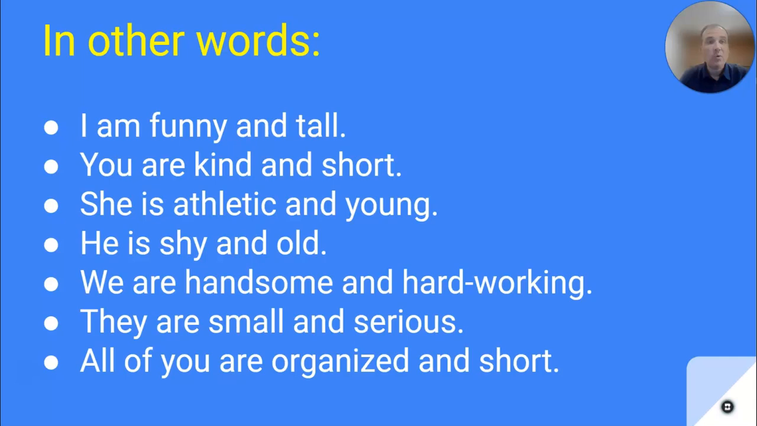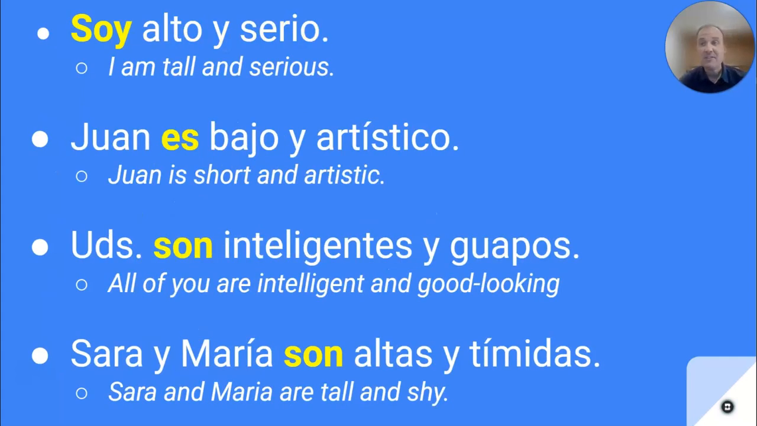So, in other words, what we're going to talk about today is how would you describe somebody in terms of what they look like and what their appearance is like. So here are some examples in English. I'm funny and tall. You're kind and short. She is athletic and young. He is shy and old. We are handsome and hardworking. They are small and serious. All of you are organized and short. So those are examples of describing what somebody's appearance is like, but also what their personality is like. We're going to learn in this set how to do that in Spanish, all right?